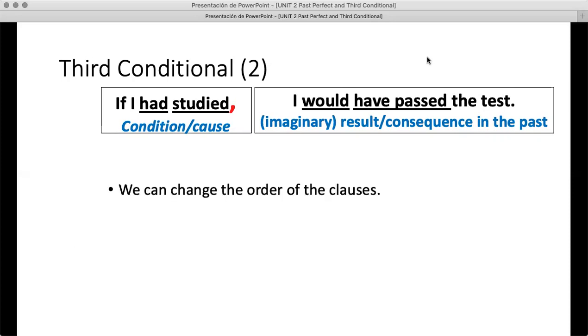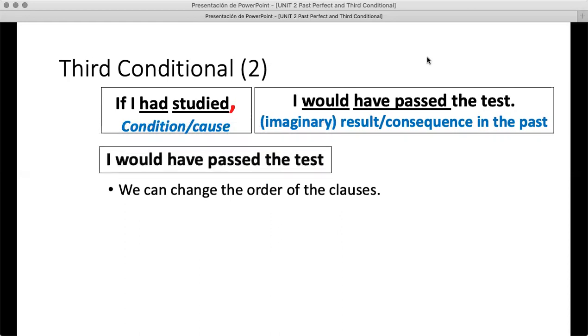But we can also change the order of the clauses. We can start with the result or consequence. And we can say, I would have passed the test if I had studied. Or we can just say, if I had studied, condition, I would have passed the test. So remember that conditional sentences give us the opportunity to change the position of the different parts.